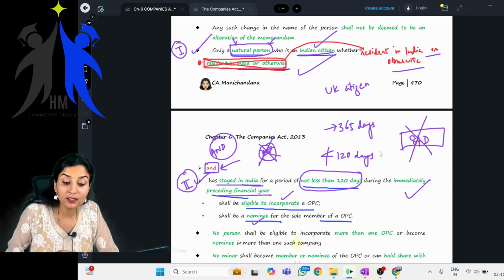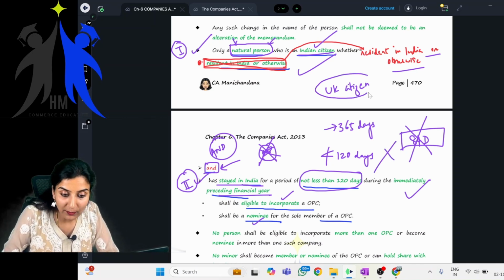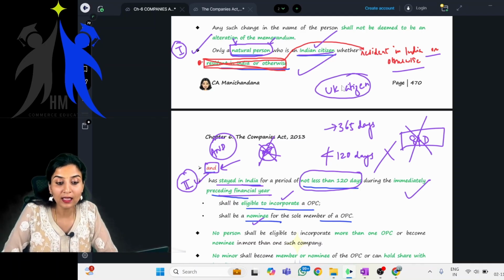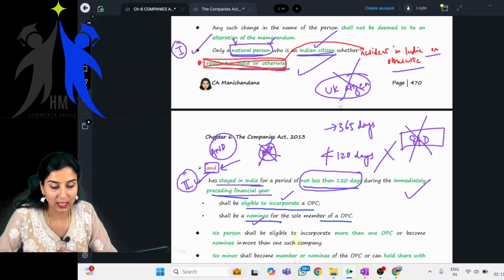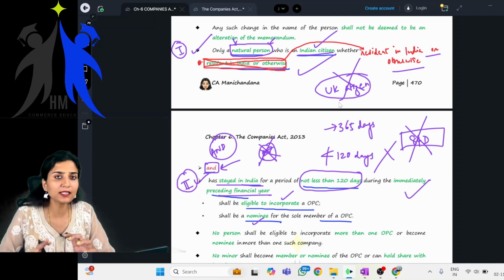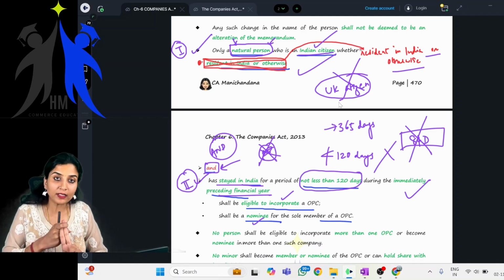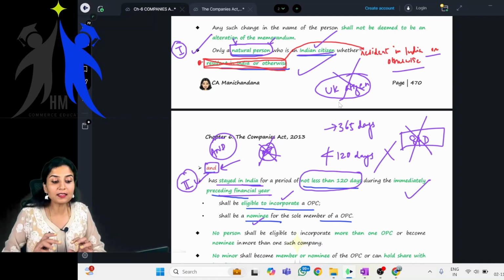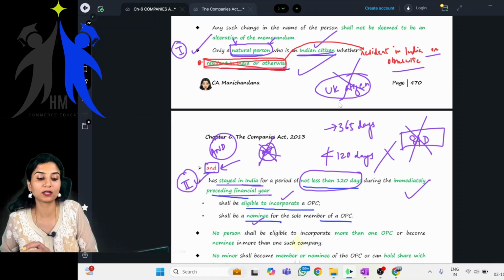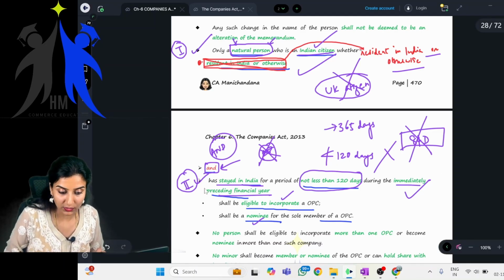The answer is no. Why? Because I am not an Indian citizen in this particular example. Clear? These two points are clear: only a natural person who is an Indian citizen, whether resident in India or otherwise, and has stayed in India for a period of not less than 120 days during the immediately preceding financial year.